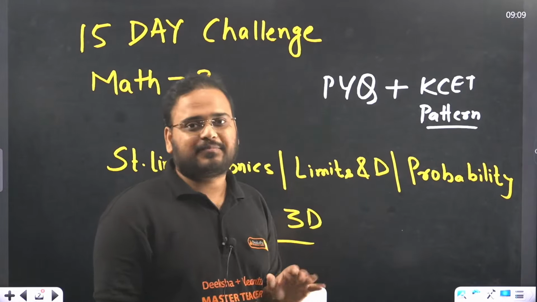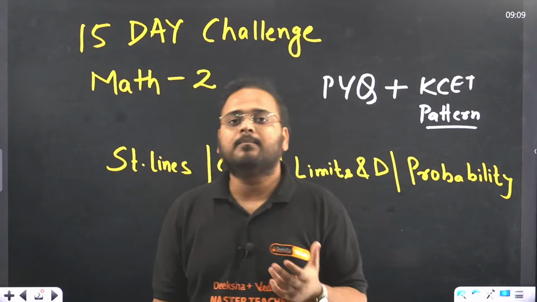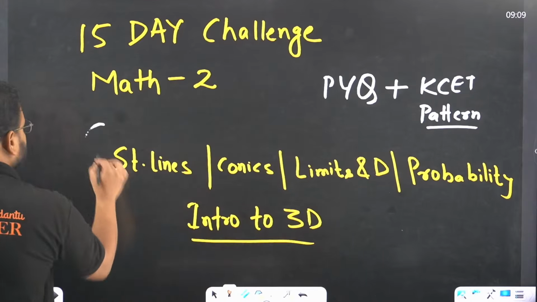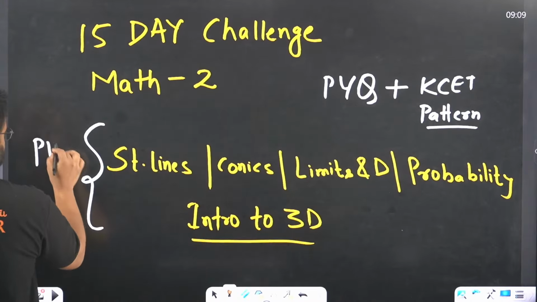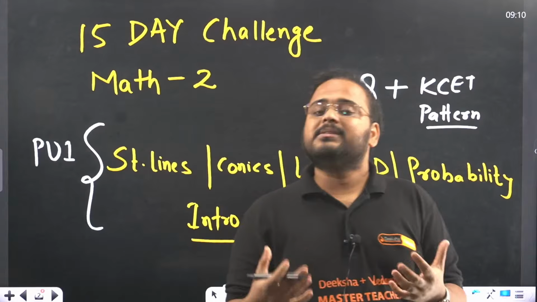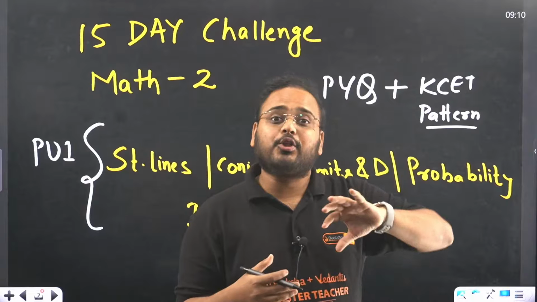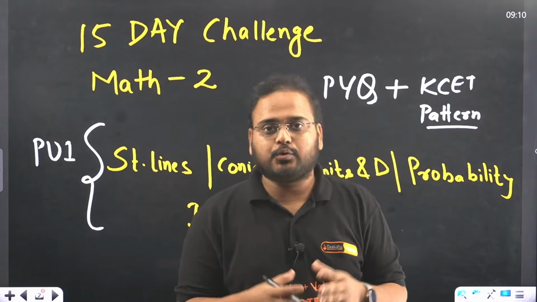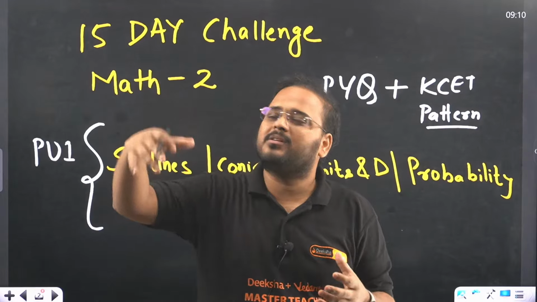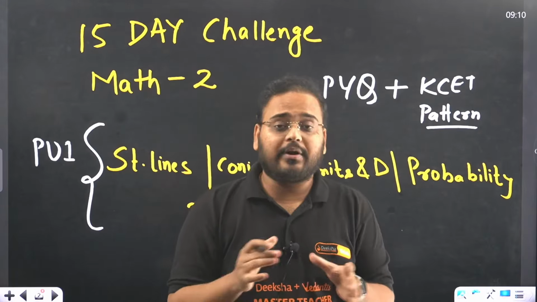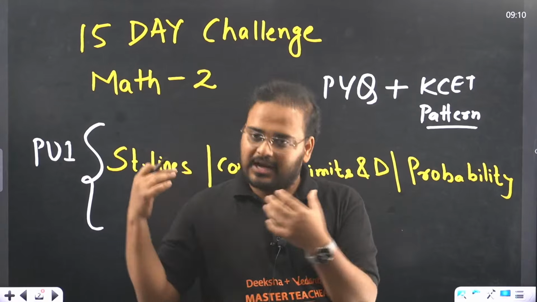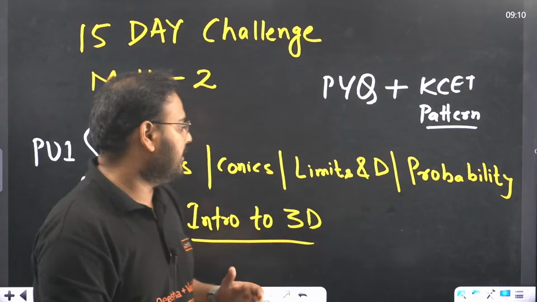Now probability, as I keep mentioning, in the PU1 syllabus of probability, these are all your PU1 chapters. The questions of what you have learned previously in grade 10 also come. You don't have independent events, conditional probability or Bayes theorem. Here, more what you need is understanding the question, which is very important. I'll show you the PYQs also, so you will get the idea.